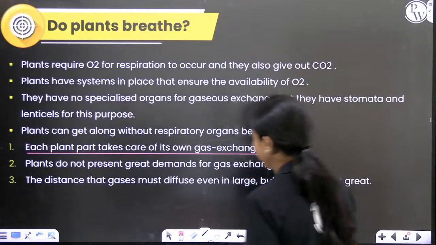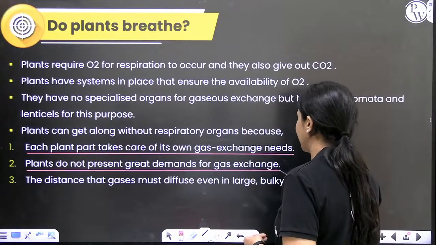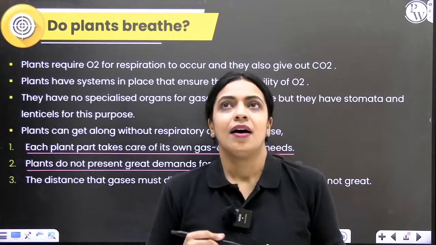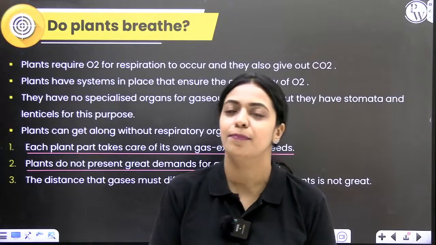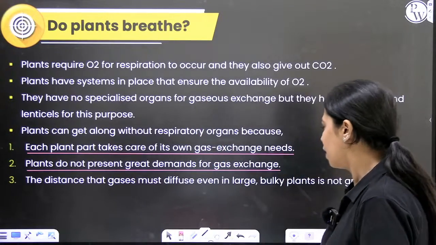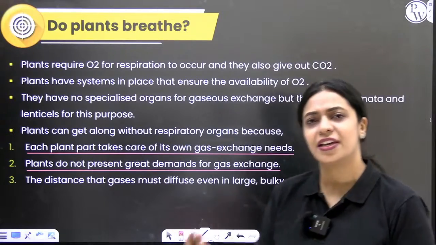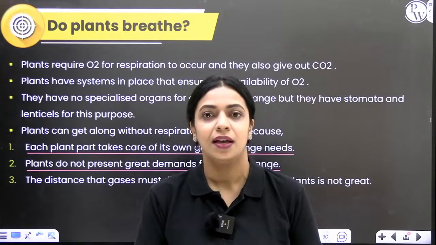Second important point, plants do not present great demands for gaseous exchange. We require a lot of oxygen because the rate of respiration in animals is much higher compared to the rate of respiration in plants. Also, the majority of gaseous exchange happens in plants during photosynthesis.